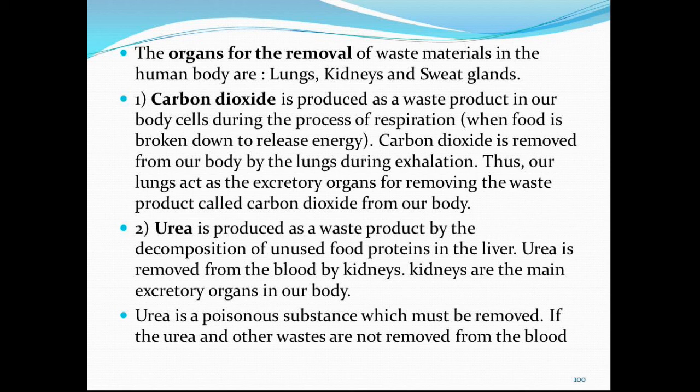Then comes urea. It is produced as a waste product by the decomposition of unused food proteins in the liver. Urea is removed from the blood by the kidneys. Kidneys are the main excretory organs in our body. And in this chapter, in the coming topics, we will be discussing the removal of urea through the kidney.